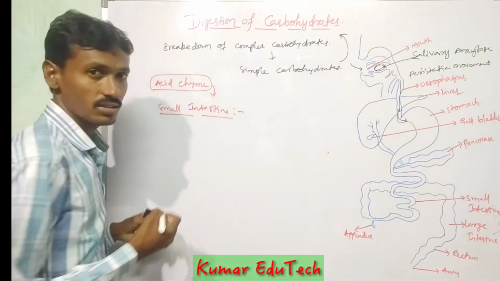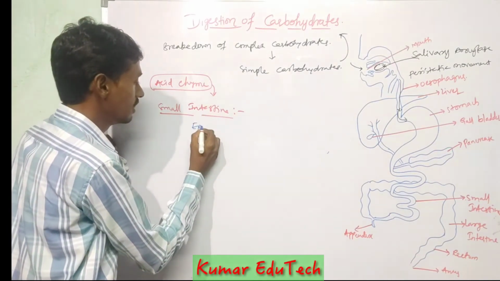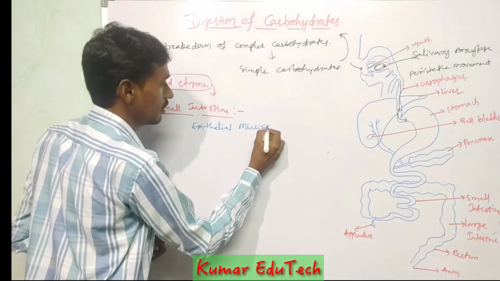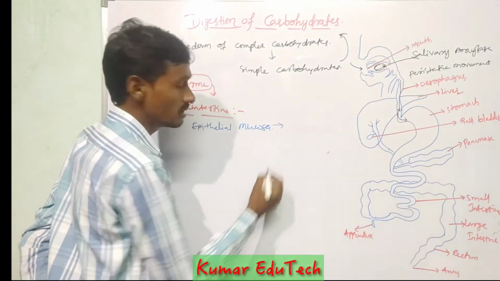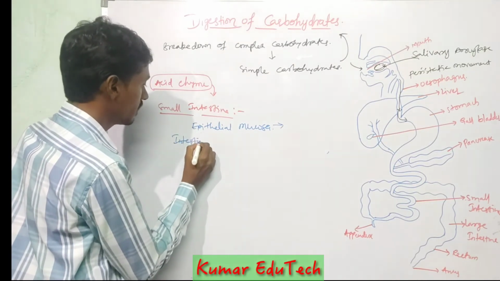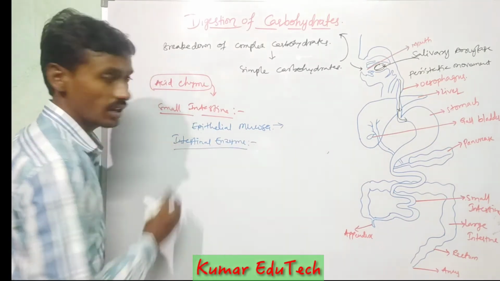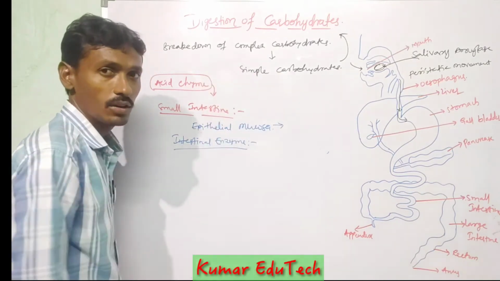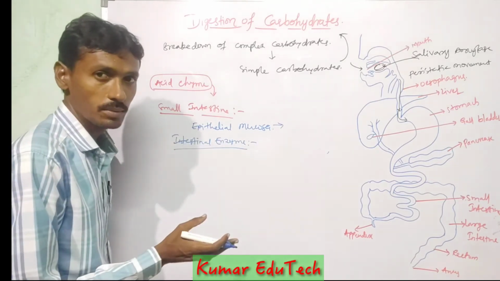The small intestine contains intestinal walls or epithelial cells, the epithelial mucosa. The epithelial mucosa secretes intestinal enzymes. These intestinal enzymes break down all the remaining types of carbohydrates.